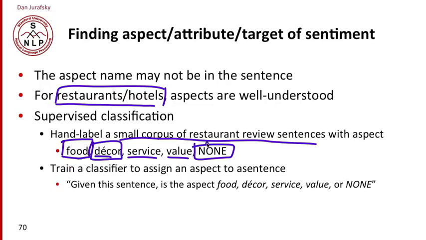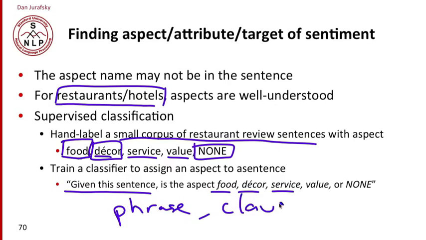And then we can just build a classifier which, given the sentence, assigns an aspect to the sentence. Is this sentence about food? Is this sentence about decor? Is it about service, and so on. And it could be a sentence, or we could assign that with phrases, or maybe with clauses, with pieces of sentences, whichever we'd like to do.